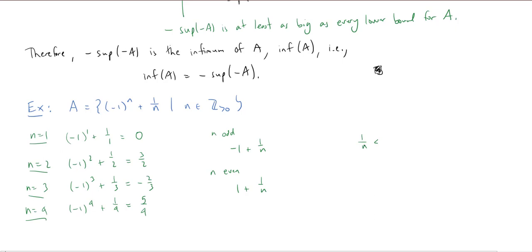So when n is equal to 1, I get 1 over 1. So 1 over n is less than or equal to 1. And what's the smallest it can be? Well, as n gets bigger, this gets closer to 0. It'll never equal 0, but I get there.